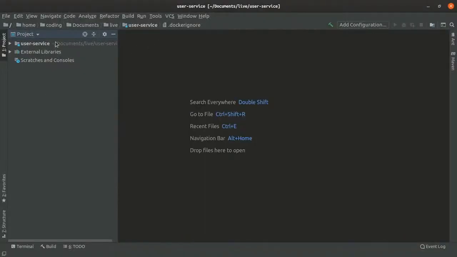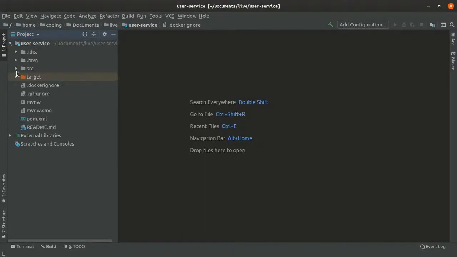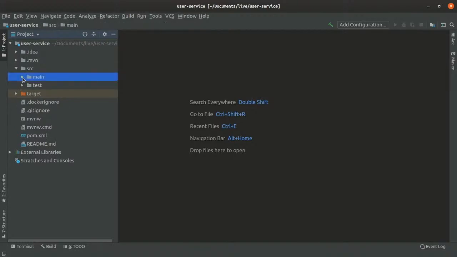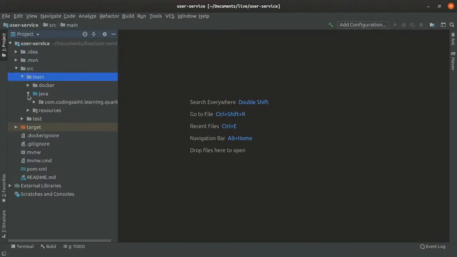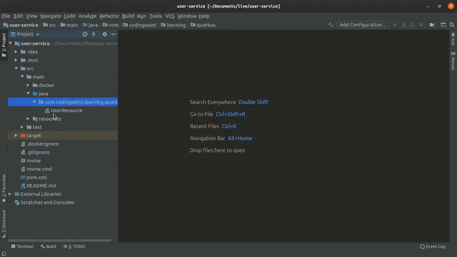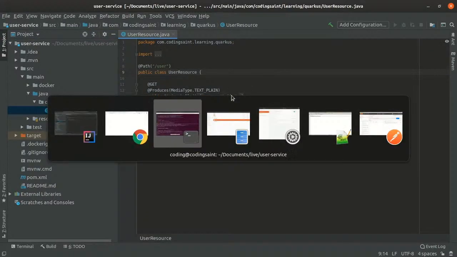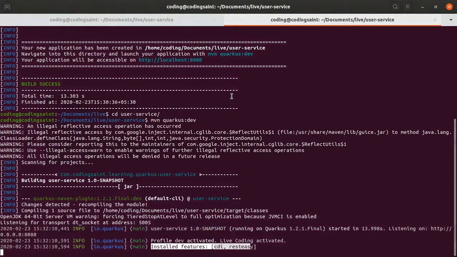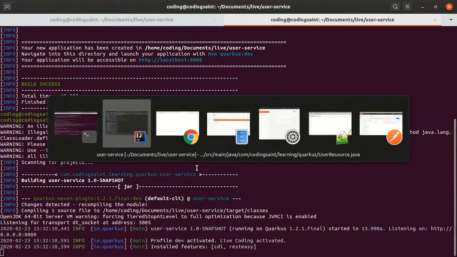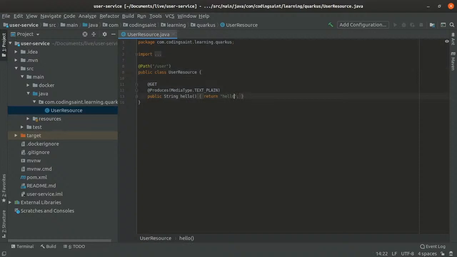So if you go to this project, you will see there's a main class. As a developer, this is very interesting. I really like this feature of Quarkus. Here you see there's a hello return. It is returning hello, and here there is nothing. It is just waiting, because we have started the application and it is running via this terminal. So I'll just change the values here. Okay, so I will say hello YouTube and save it.